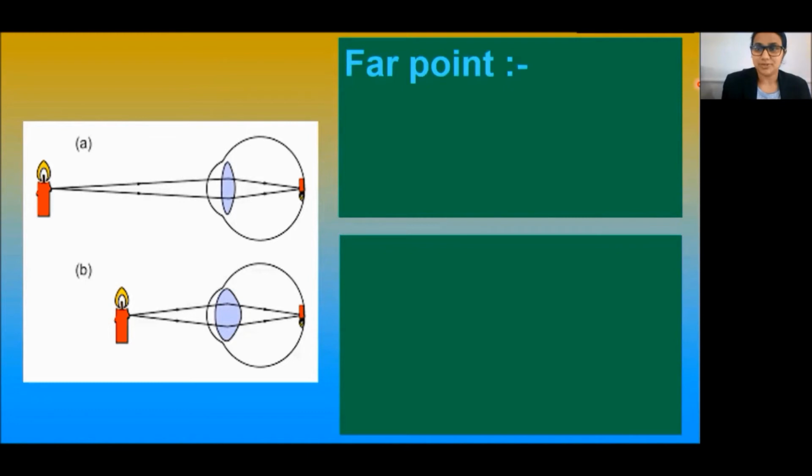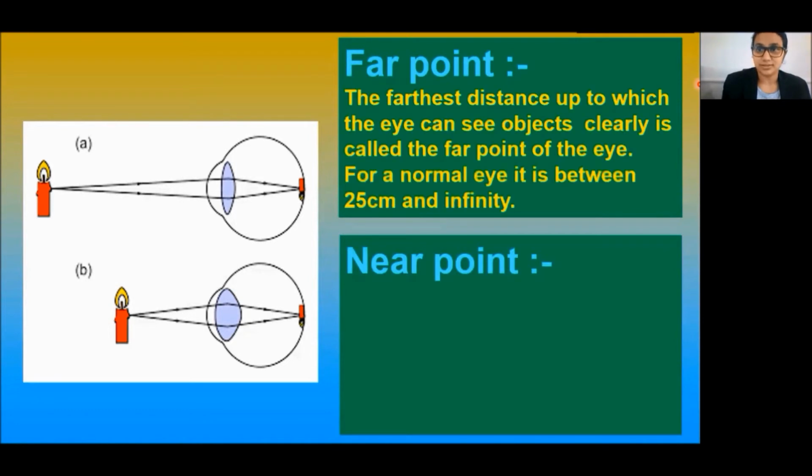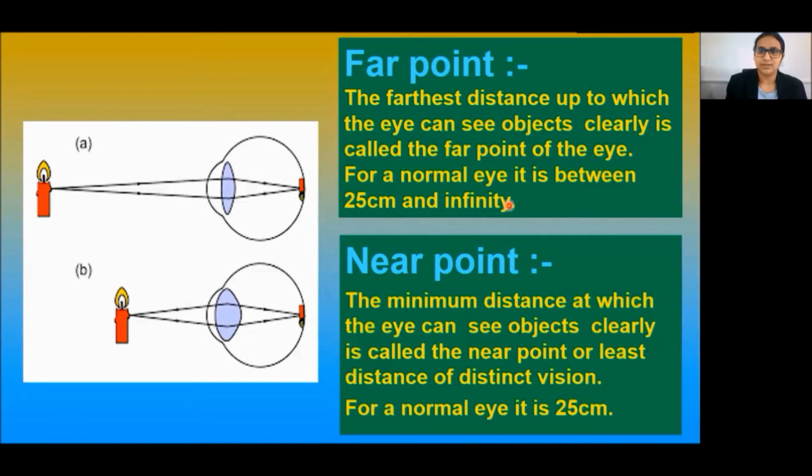So what is the difference between far point and near point? The farthest distance up to which the eye can see objects clearly is called the far point of the eye. Normally, it is between 25 centimeters and infinity. So what is a near point? The minimum distance at which the eye can see objects clearly is called near point or least distance of distinct vision. For a normal eye, it is about 25 centimeters.